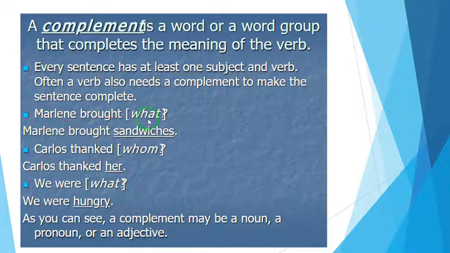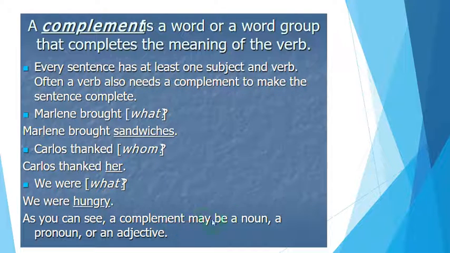Marlene brought what? Sandwiches. So, sandwiches is the complement. Carlos thanked whom? Carlos thanked her. So her is the complement. We were what? Hungry. Hungry is the complement. As you can see, here the complement was a noun. Here a pronoun, an object pronoun. Here an adjective, and this is true.